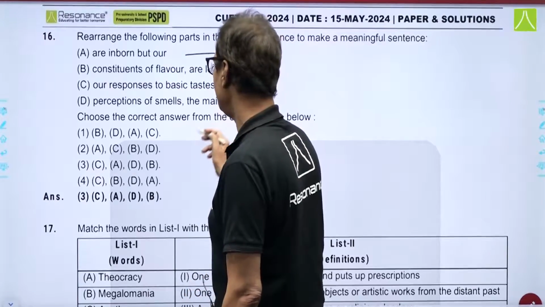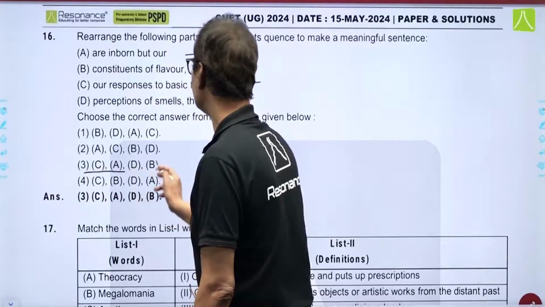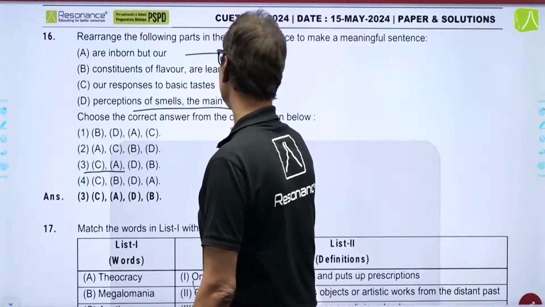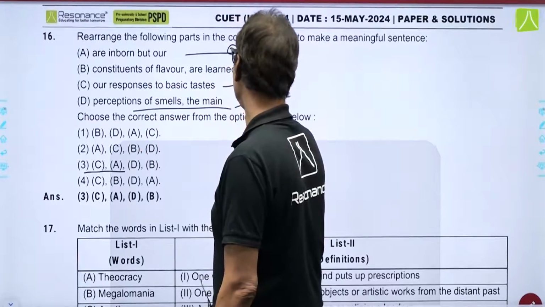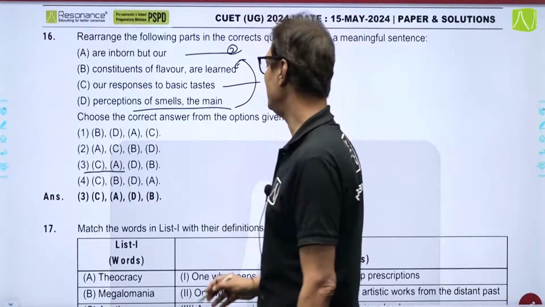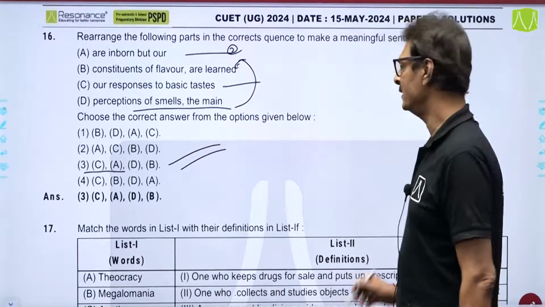So C and A, if you identify from this, C and A you will find in this, and these are followed by "perceptions of smells, the main constituents of our flavor," and this is the mandatory pair. D and B are together. So, the correct answer for this is option number 3.